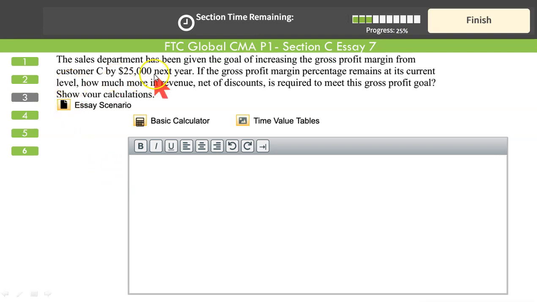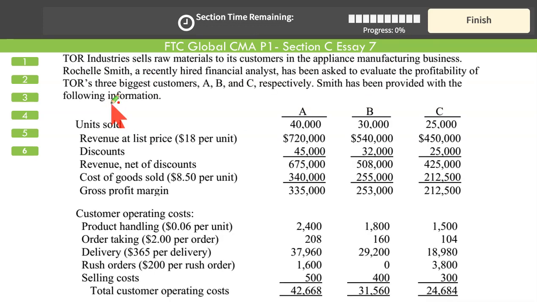Third, the sales department has been given the goal of increasing the gross profit margin from customer C by $25,000 next year. If the gross profit margin percentage remains at its current level, let's see what the current level is first. Our current gross profit percentage: this is your gross profit, and it is what percentage of your sales? 212,500 upon 425,000. That's exactly 50%. Your gross profit percentage for customer C is exactly 50%.